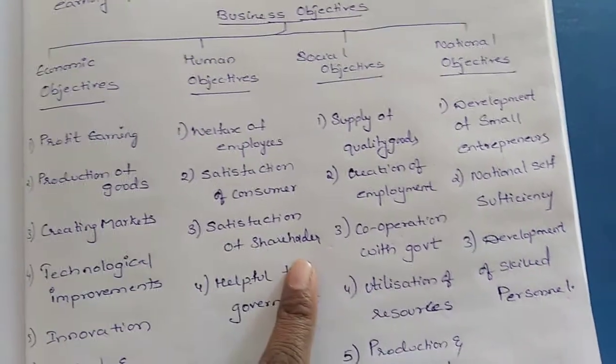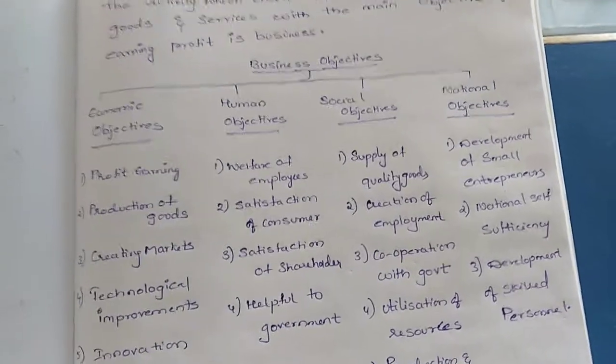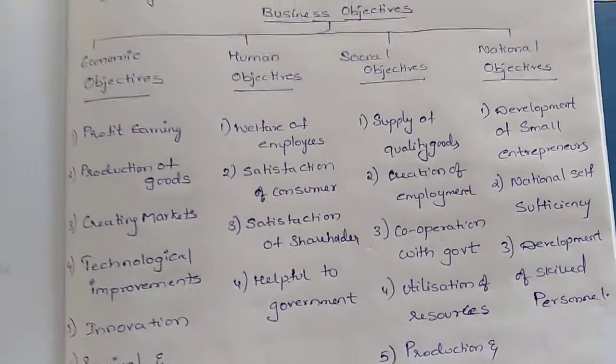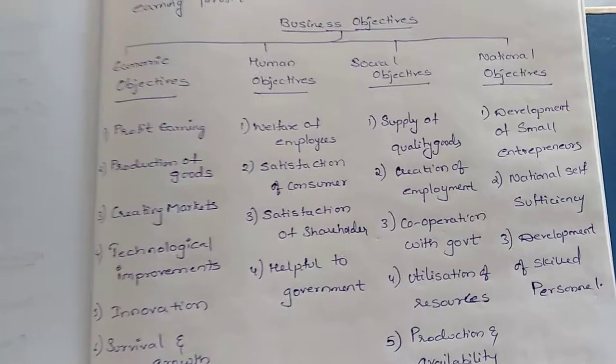How will the shareholders be satisfied? If a businessman is getting a profit, he can satisfy the shareholders by giving a bonus, or by giving a higher percentage of dividend. In that way he can satisfy the shareholders.